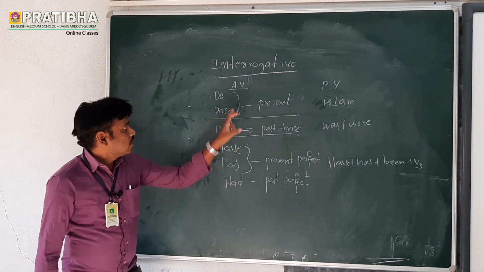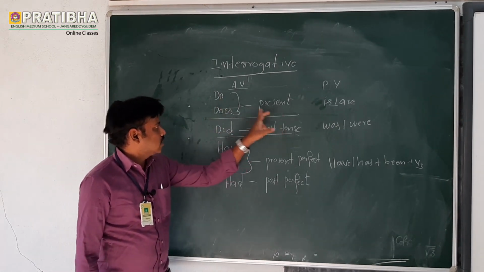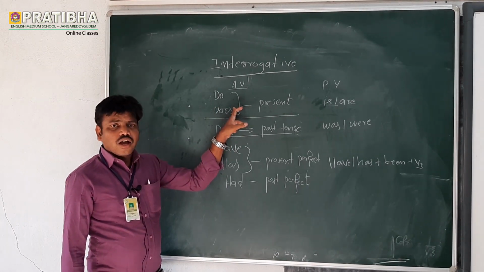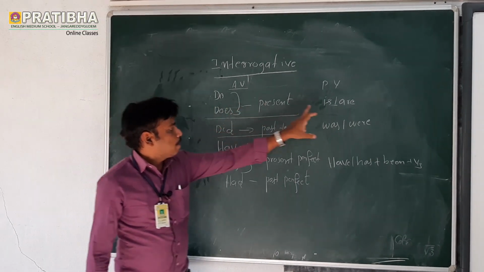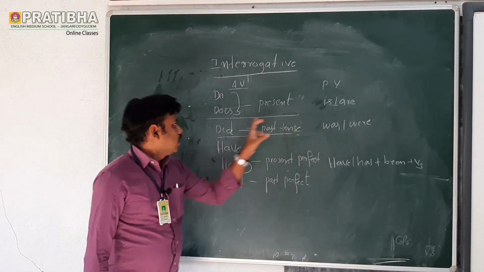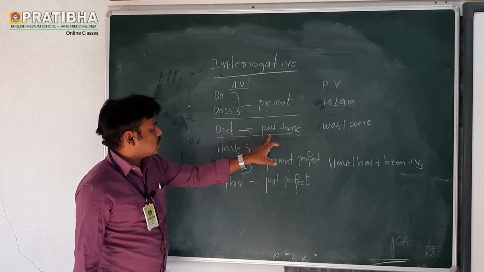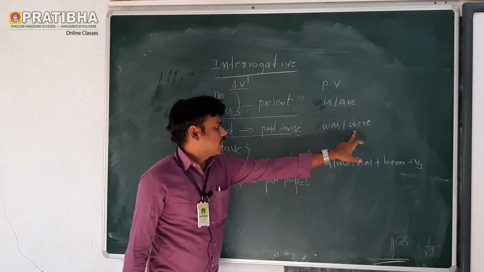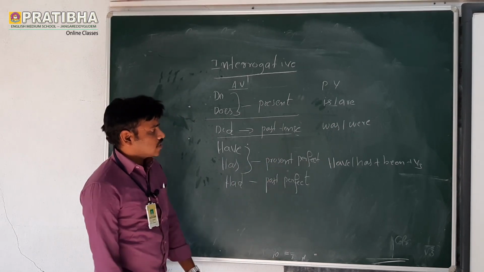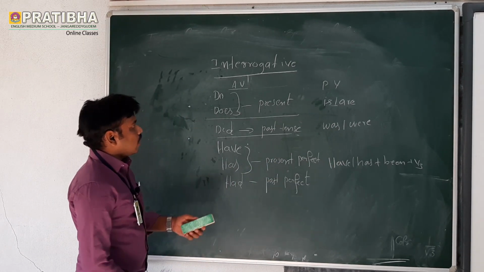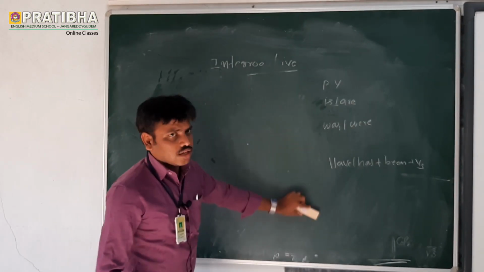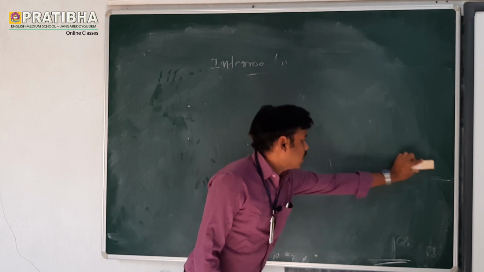Once again I repeat: do, does, present tense. If there is a sentence in active voice with do, does, the passive voice is is or are. For did in past tense, was, were. Have, has, had, present perfect: have, has plus been plus V3. Now let us see some examples of how to convert active voice into passive voice in different ways.